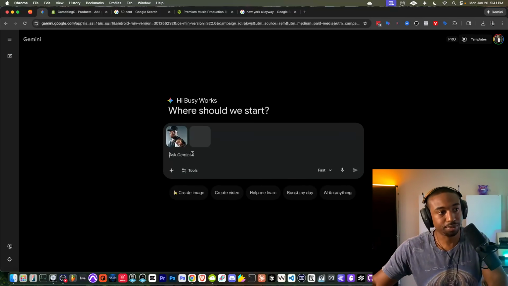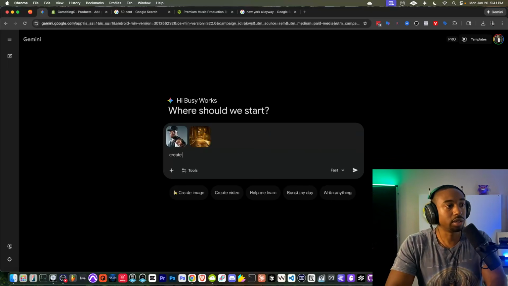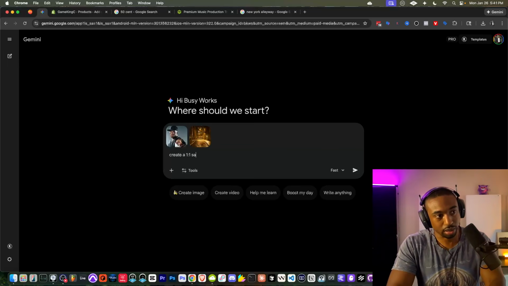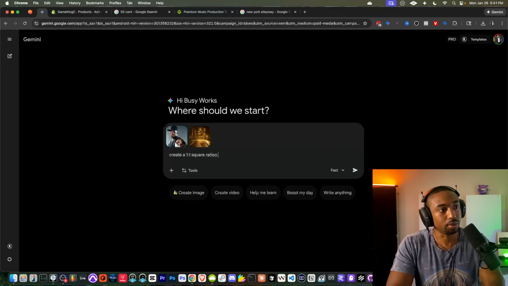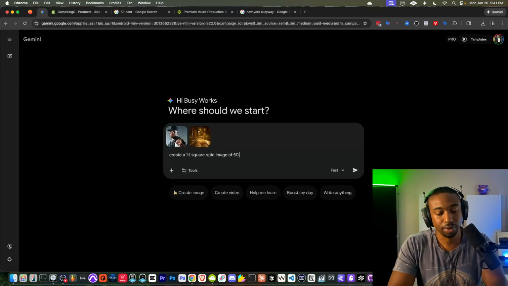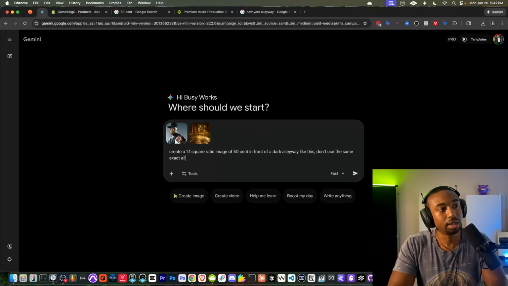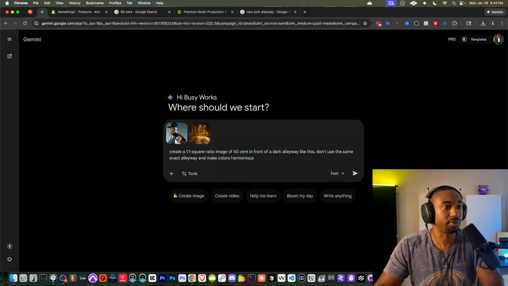Let's hit paste and say create a 1:1, which means a box, square ratio image of 50 Cent in front of a dark alleyway like this. Don't use the same exact alleyway. And make colors harmonious, if I spelled that right.